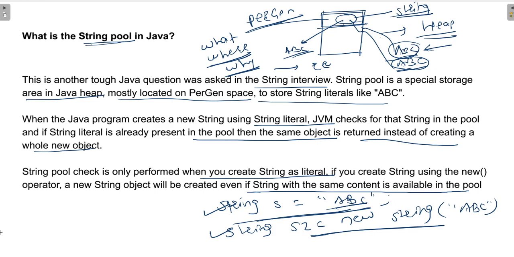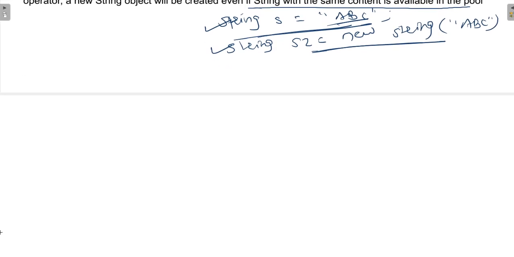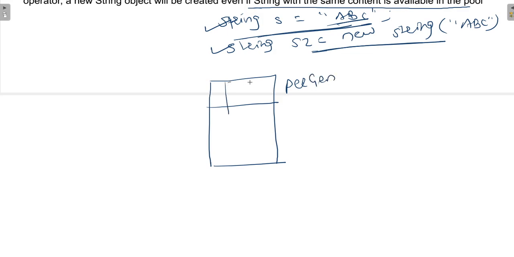So let me explain this in detail. This is our heap memory. In heap memory we have the permanent generation, and in that permanent generation we have a string pool. So whenever we create String s1 = "ABC", it will check whether this value is present in the string pool. If not, it will store ABC.